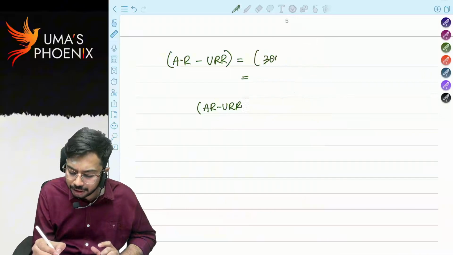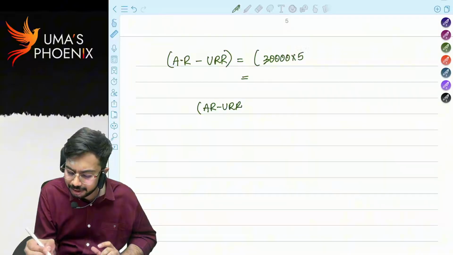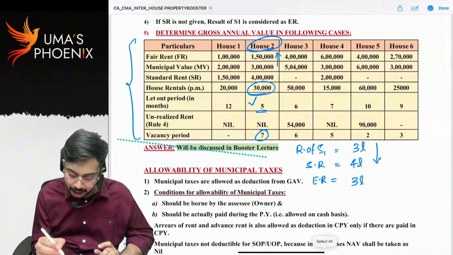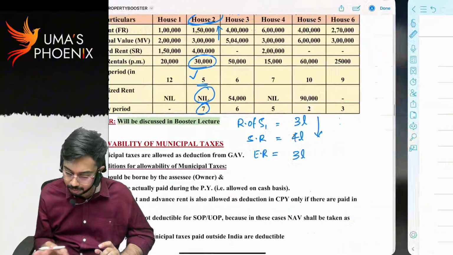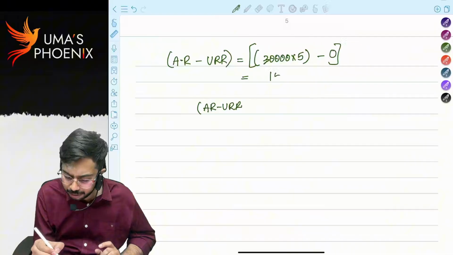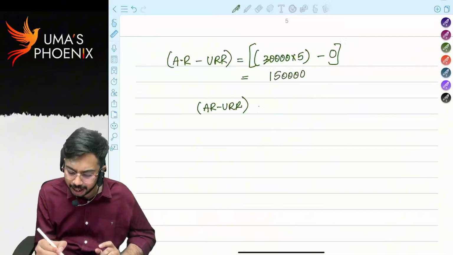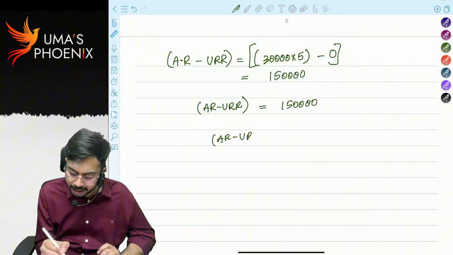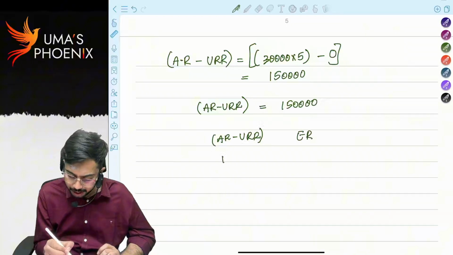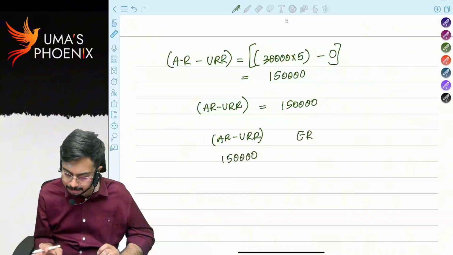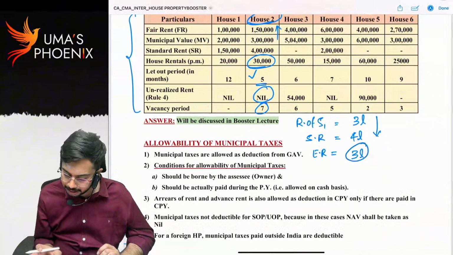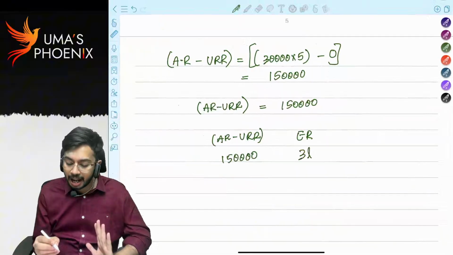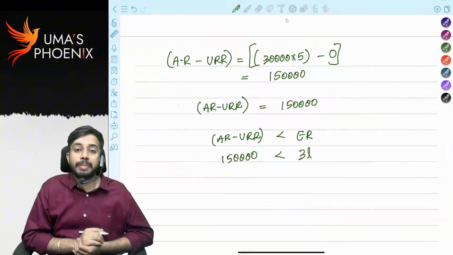Actual rent is 30,000 into 5 minus how much is unrealized rent? Unrealized rent is nil. So 30,000 into 5, how much? 1,50,000. The actual rent minus unrealized rent is 1,50,000. Let us compare actual rent minus unrealized rent with expected rent. 1,50,000. How much is expected rent? Expected rent is 3 lakhs. Compare. Here actual rent minus unrealized rent is less than expected rent.